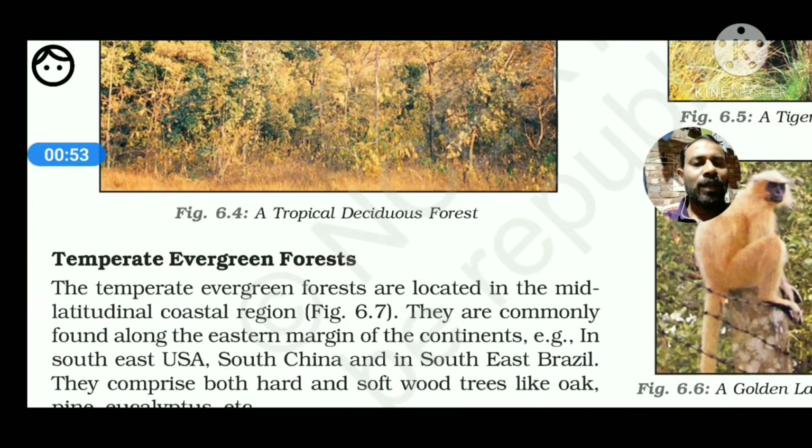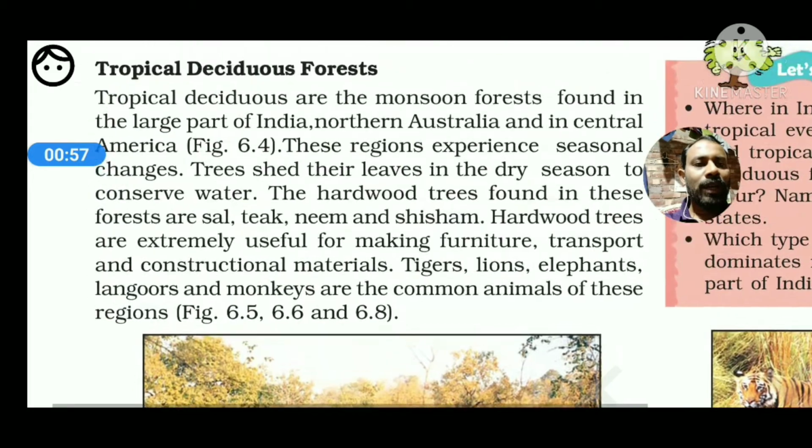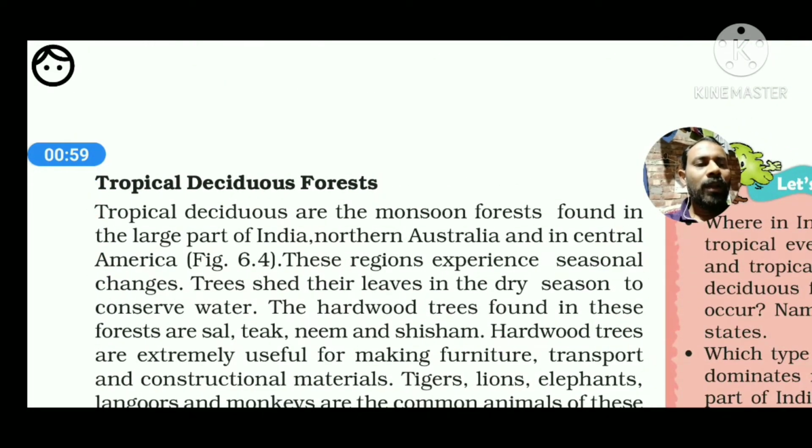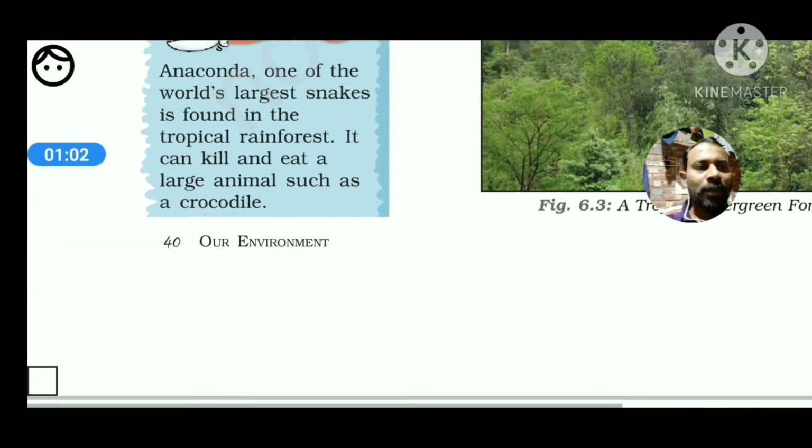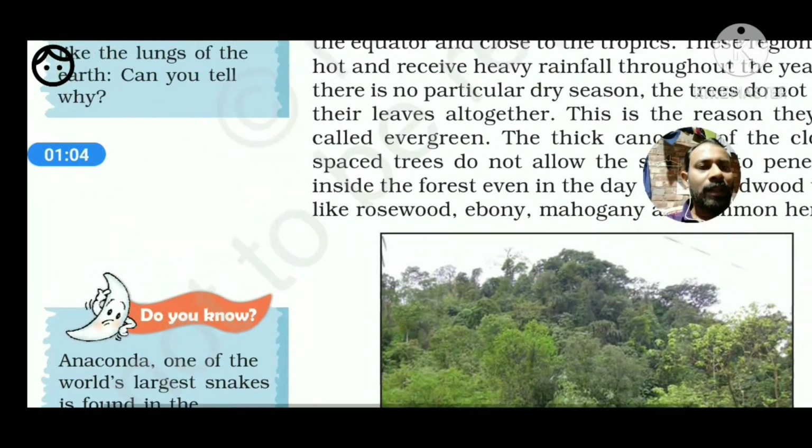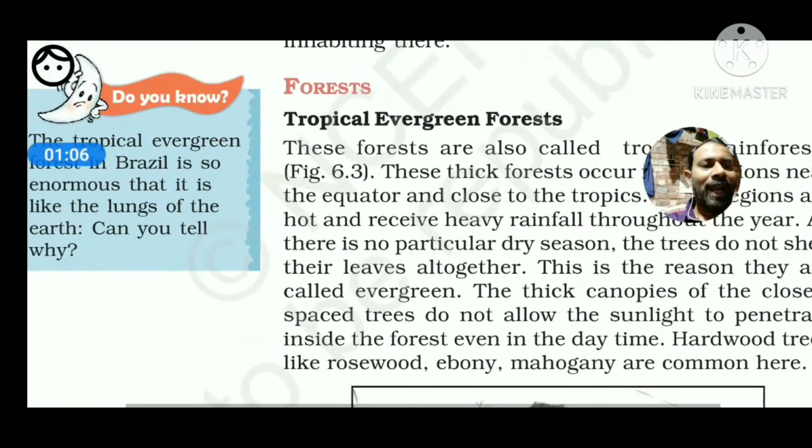Look at the temperate vegetation, it is given there. Next, we are also getting the example of tropical areas. So I think the meaning of tropical and temperate is clear to you. Tropical means, once again I am saying, between 23.5 degree north and 23.5 degree south latitude, from Tropic of Cancer to Tropic of Capricorn.